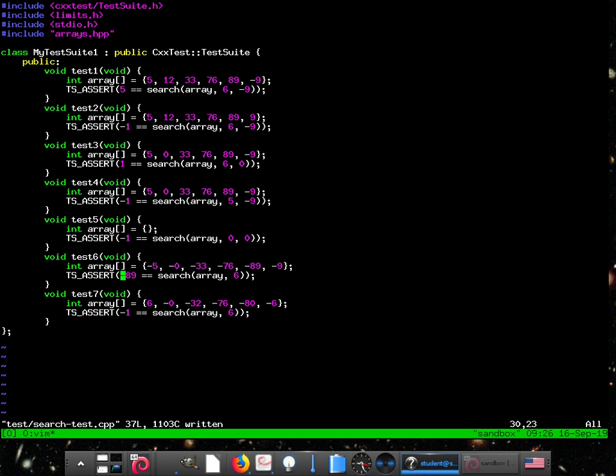Not in there, it's empty, always a good test. Array size 6, let's look for -89. Which one's that? 4.